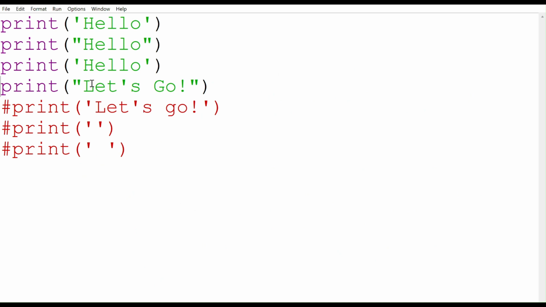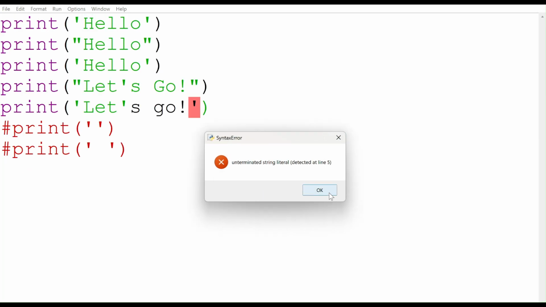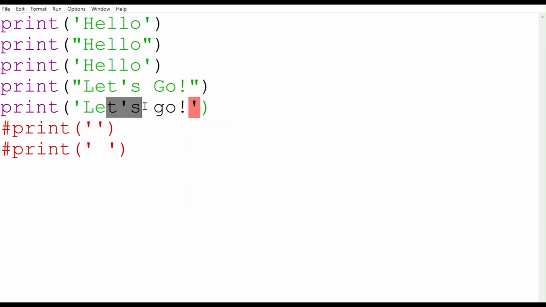This works perfectly because we have used double quotes on the outside, and the apostrophe in let's is treated as a normal character inside the string, so there's no confusion. Then the next. Now it has raised a syntax error. This fails because Python sees the apostrophe in let's as the end of the string. So everything after it is treated as separate characters. So this is a syntax error.